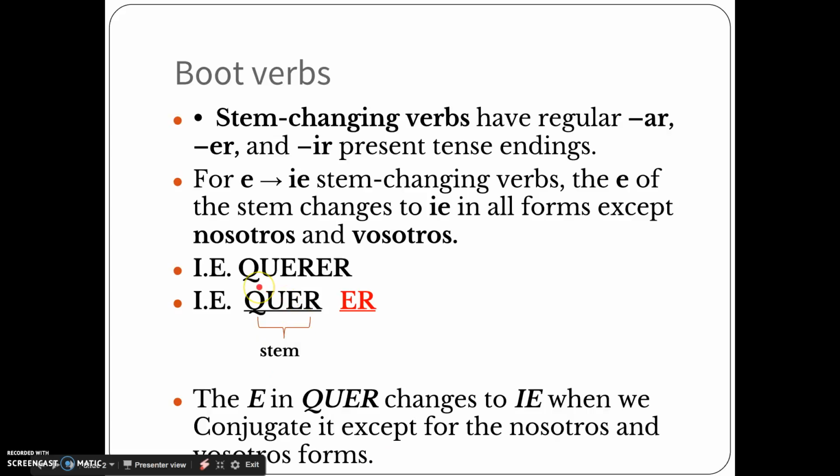This is why we call it a stem changing verb, because this E changes to an IE when we conjugate it. And once again, that ER is my verb ending. So when we conjugate this, that E in quer changes to an IE in all the forms except for the nosotros and the vosotros form.